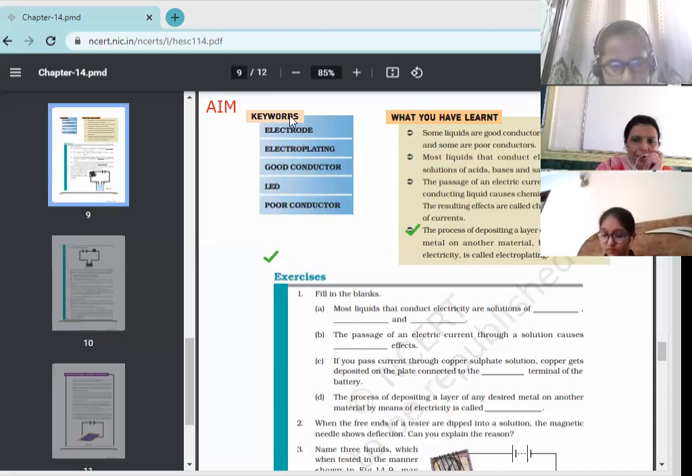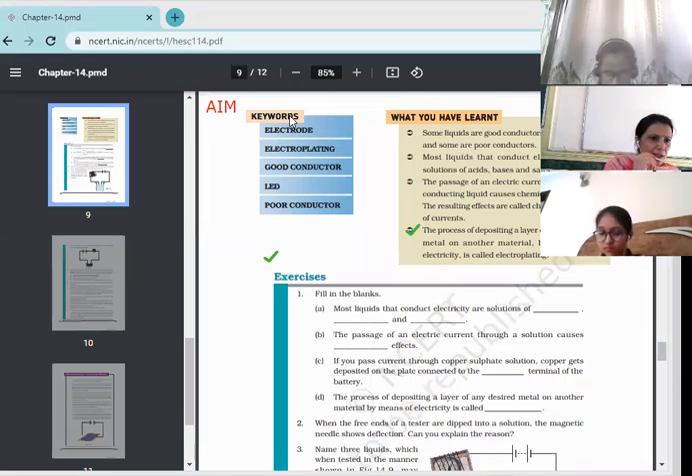Any other word, ma'am, that you have found? Poor conductor. Answer: the materials through which electric current does not flow, that is a poor conductor. Poor conductor or insulator, you know already. You have read in class 6, I think. And examples, you know, plastic, wood, these all are examples of a poor conductor.